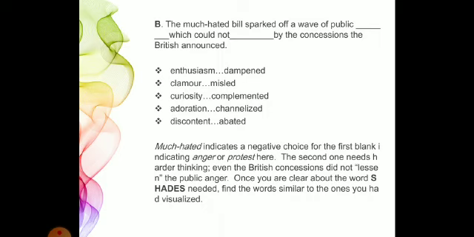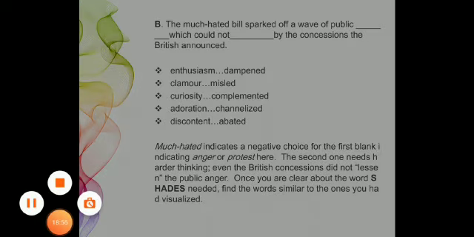Let's read the whole sentence with the correct answer. The much hated bill sparked off a wave of public discontent which could not be abated by the concessions the British announced. It makes complete sense here. Once we are clear about the word needed, we will find the similar words open to the things that we have visualized. So we have visualized the situation earlier. Let's see the next one.